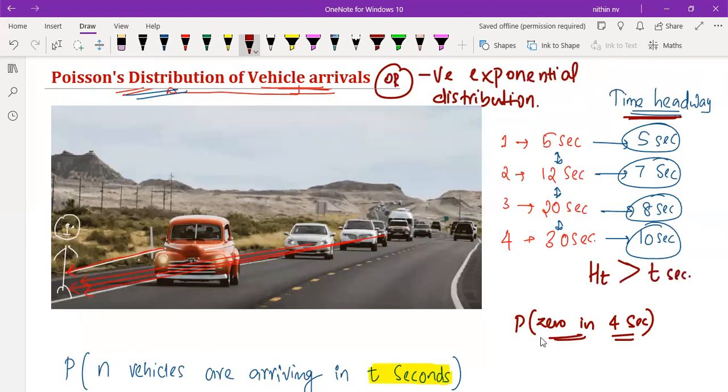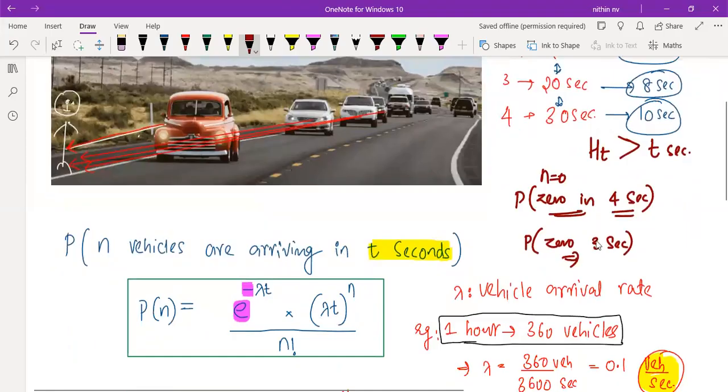That's why the number is 0. Right or not? So if they're asking what is the probability that 0 vehicles are coming in, let's say, 3 seconds, what is the meaning of that? All the time headways are greater than 3 seconds, or greater than or equal to 3 seconds.